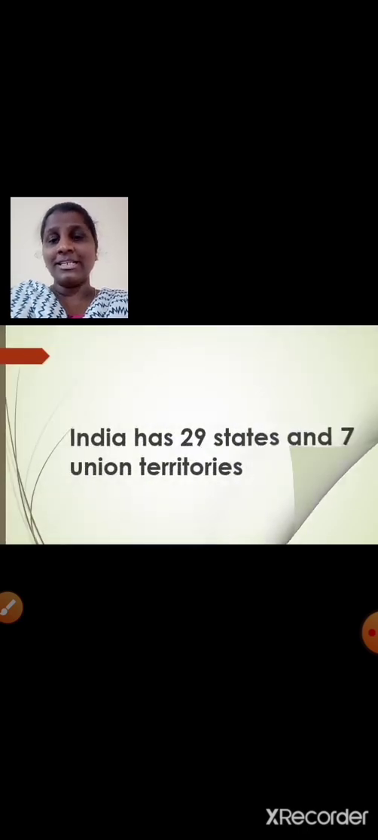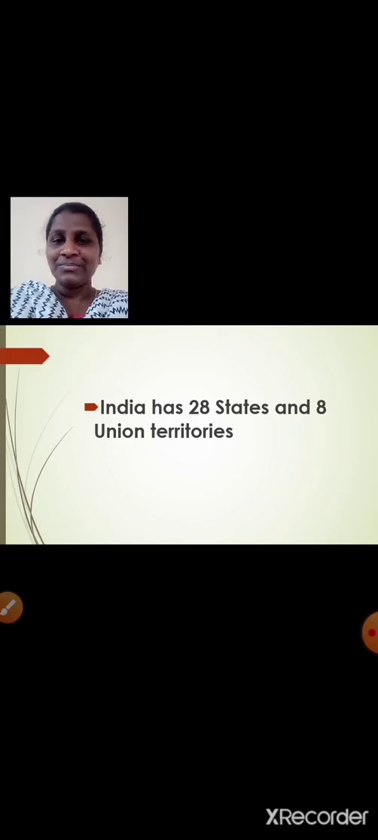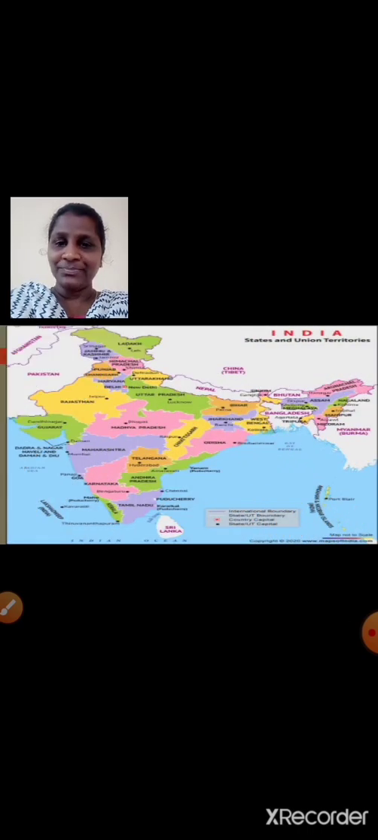Then you will ask, Miss, earlier we had 7 union territories, right? Then how come 8 union territories now? So let us try to understand. Students, first of all, in this map you can see the images of states and union territories. It is given in your textbook as well. Just go through that. Okay.